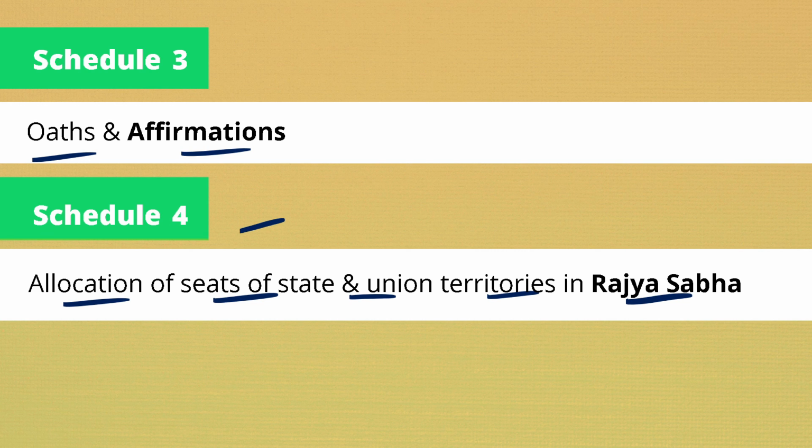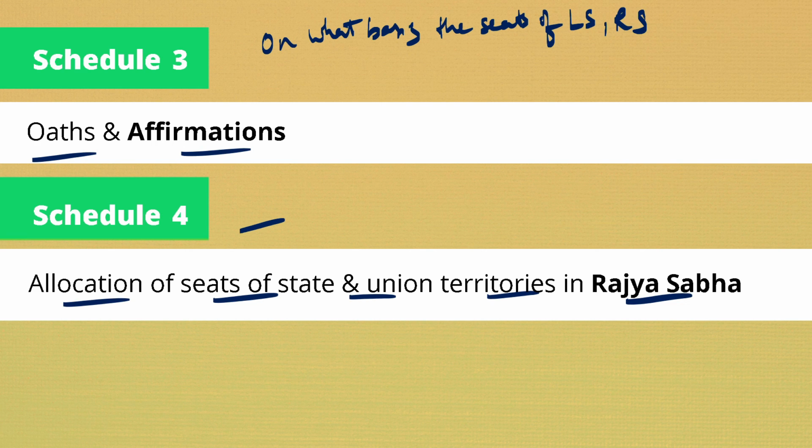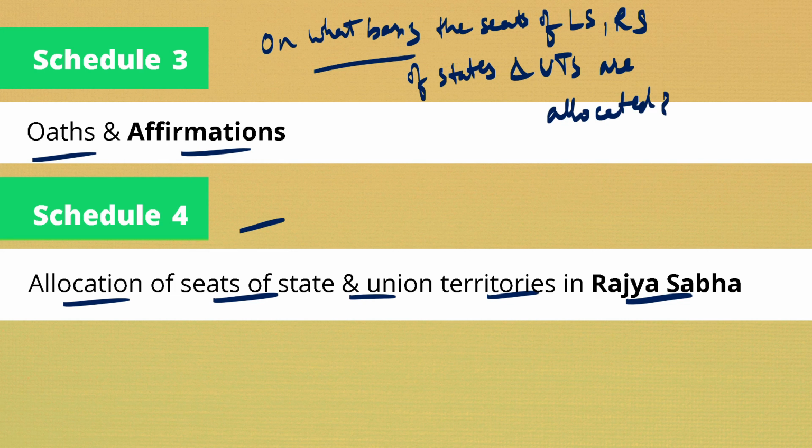Now I will ask you a question, try to answer it. On what basis are the seats of Lok Sabha and Rajya Sabha of various states and union territories allocated? What is the basis?